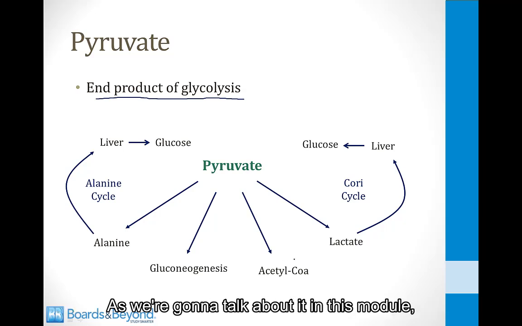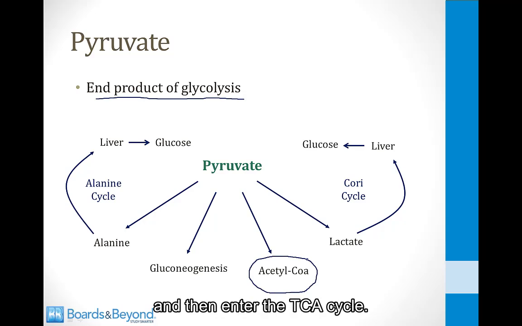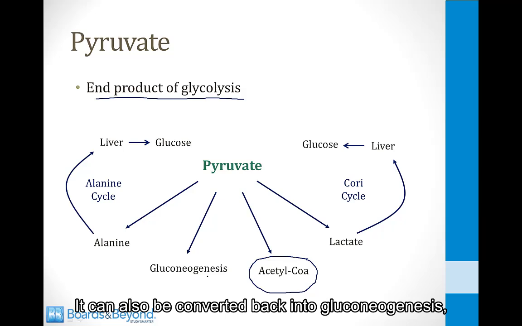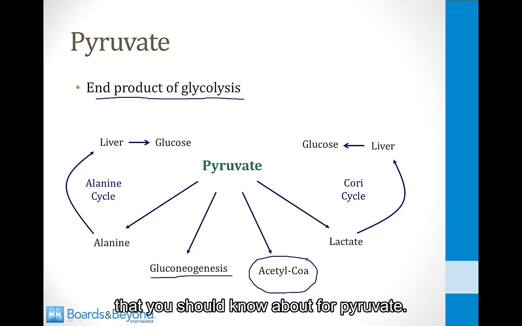As we're going to talk about in this module, it can be converted to acetyl-CoA by pyruvate dehydrogenase and then enter the TCA cycle. It can also be converted back into gluconeogenesis, and I talk about this process in the module on gluconeogenesis. There are also two other fates that you should know about for pyruvate.